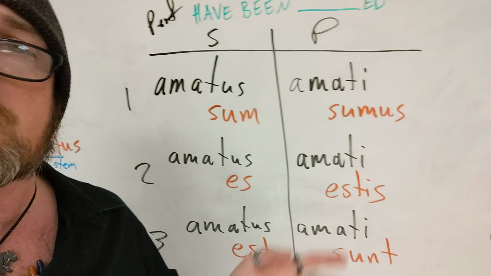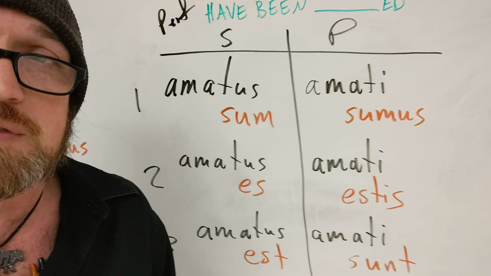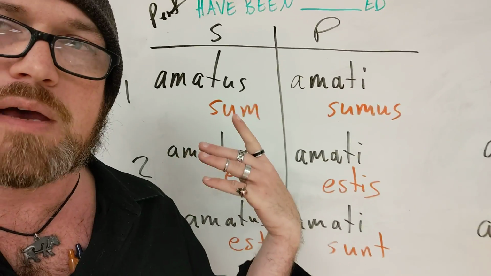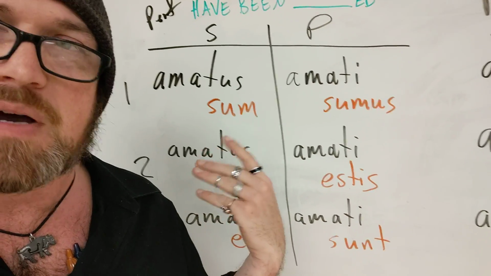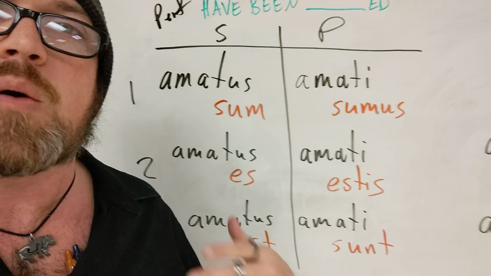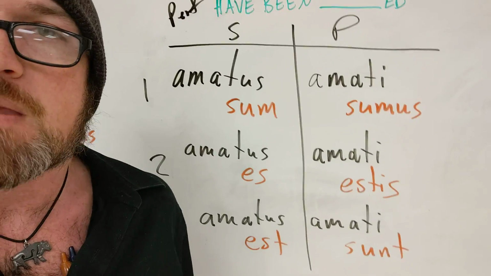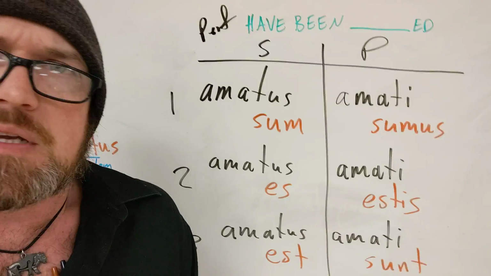So I only have the masculine forms written down here, but you will see amata instead of amatus sometimes, and even amatum, the neuter. Same for the plural side, where you have amati here to be plural and masculine. It could be amatae with the ae for the feminine, or amata with the plural a for the neuter. Okay? So that's what these forms look like, or at least in the perfect.